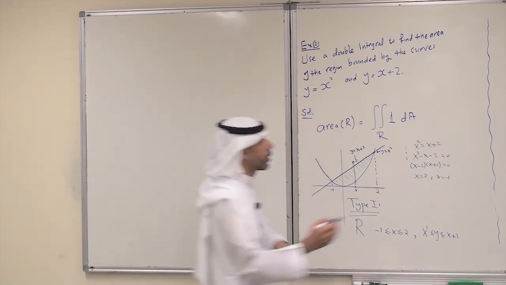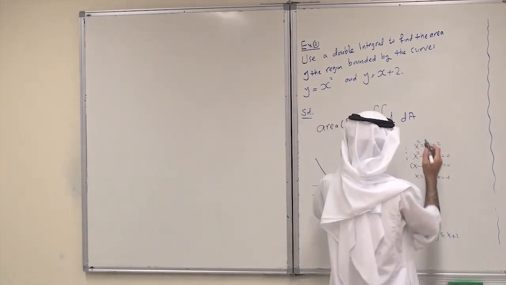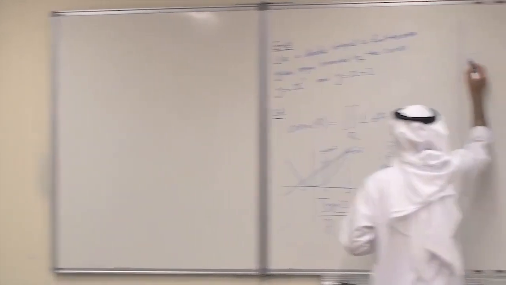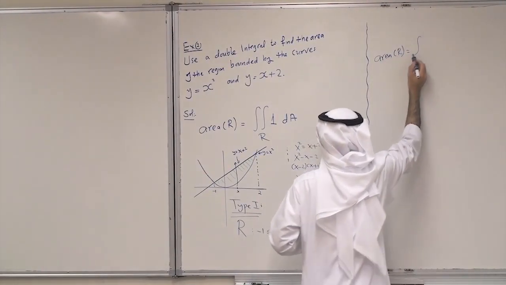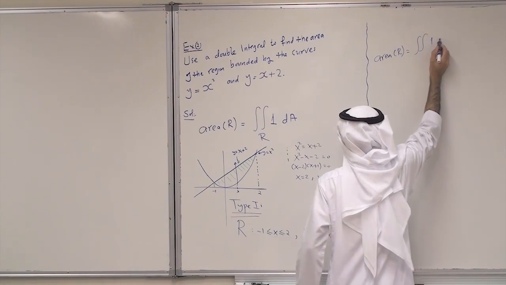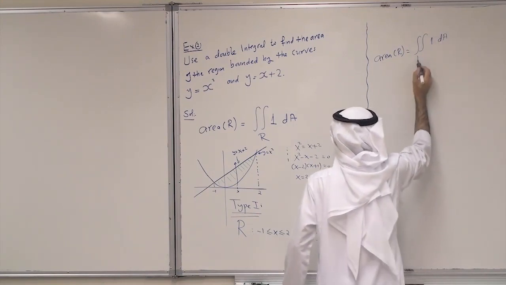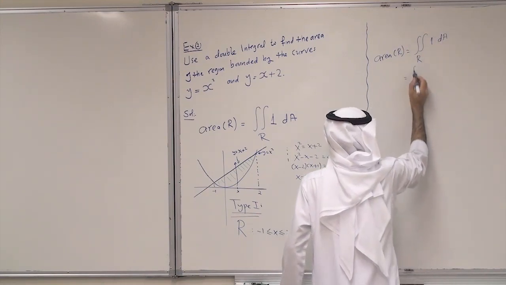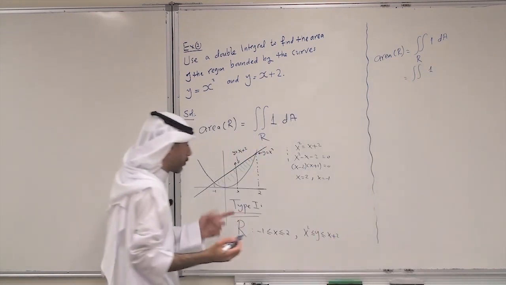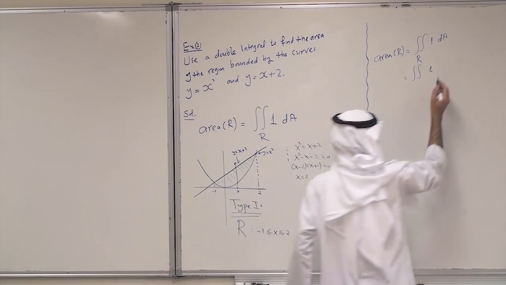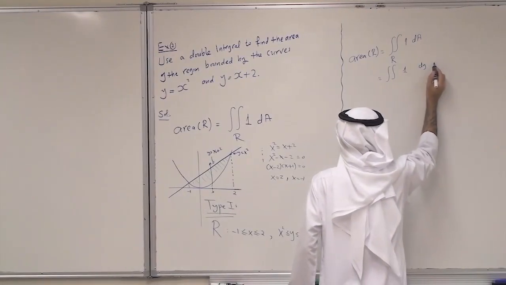Now I just go and compute. So this is area of R, the double integral of 1 dA over R, and this is a double integral of 1 over a type 1 region. So I have to start with integrating with respect to y first, dy, and then dx.